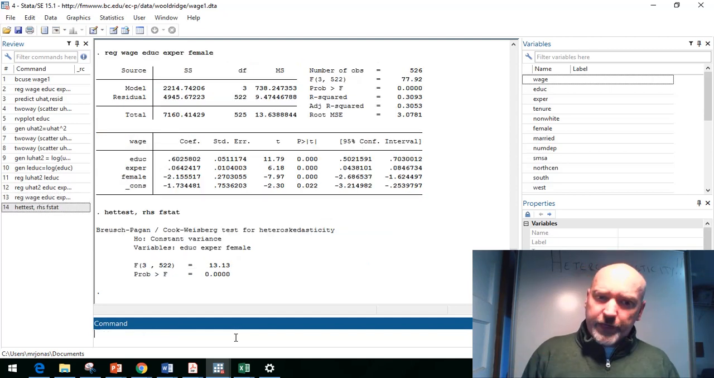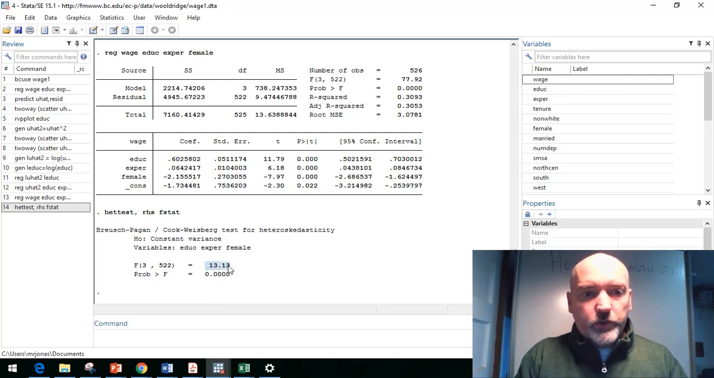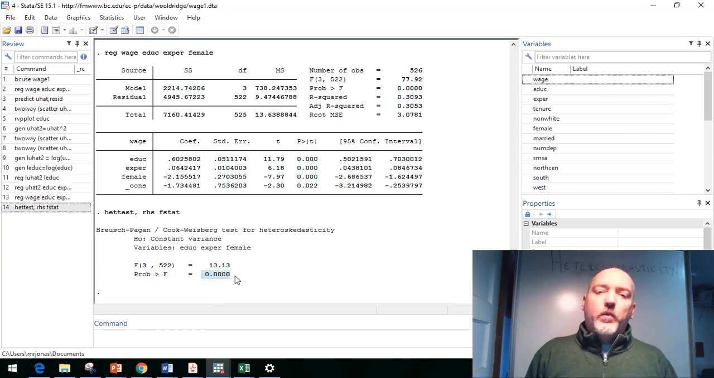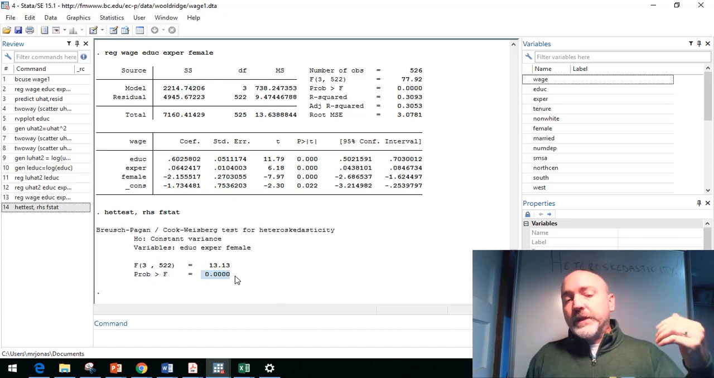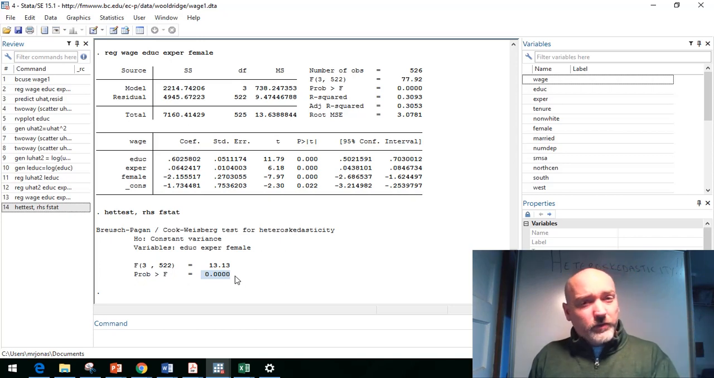And we get immediate feedback, right? We see just what we saw with our regression version. F statistic 13, highly significant, reject the null. This model definitely has heteroskedasticity. Now the question is, how do we fix it? So stay tuned. We'll do another short video on various methods of how to fix this problem.